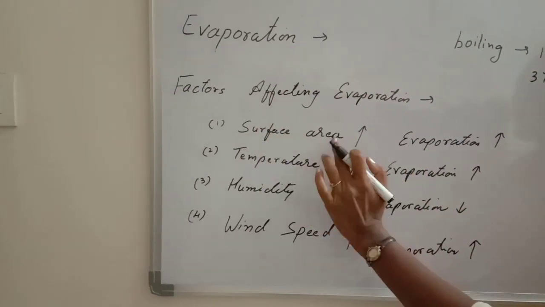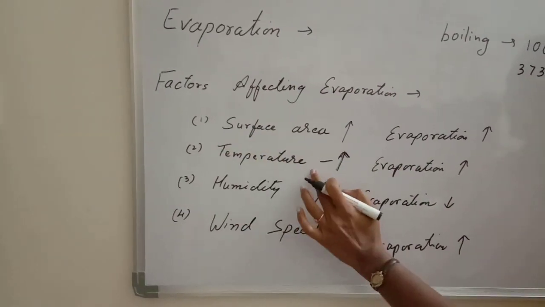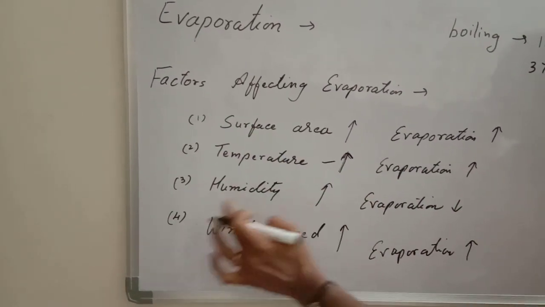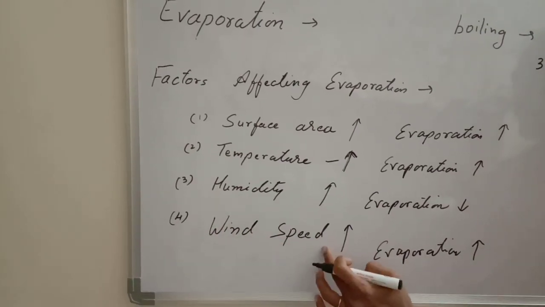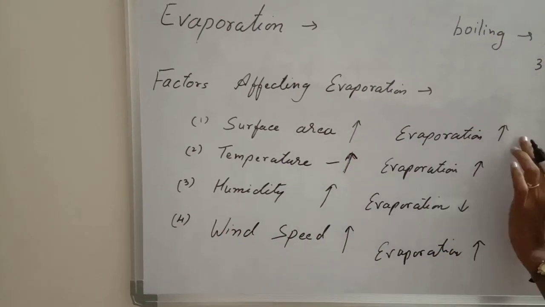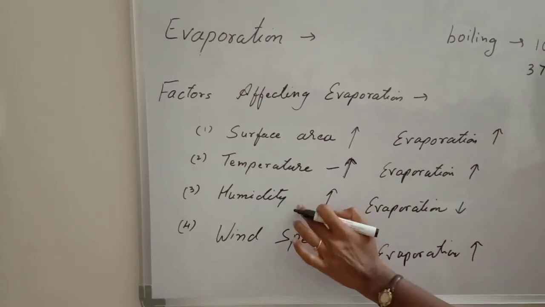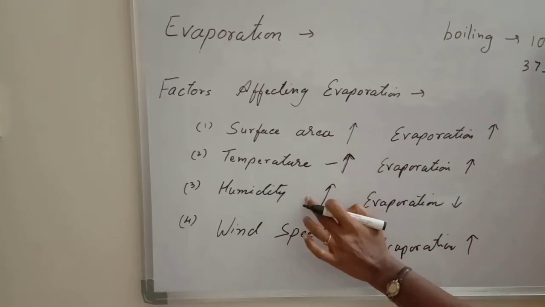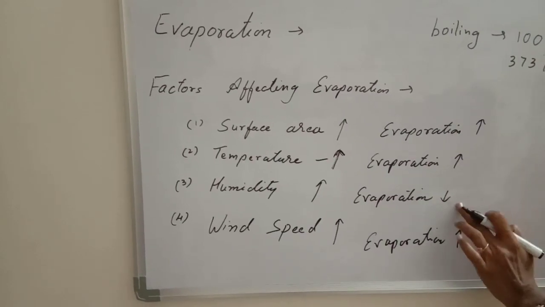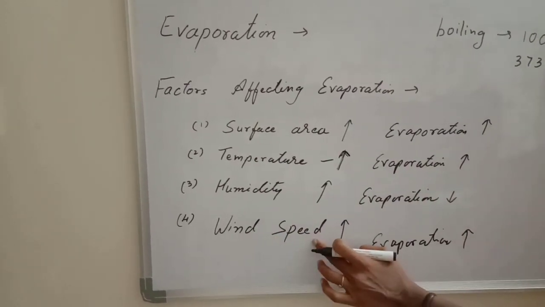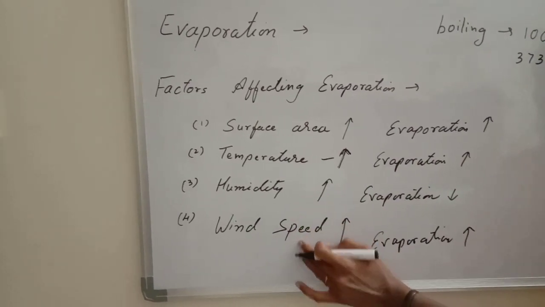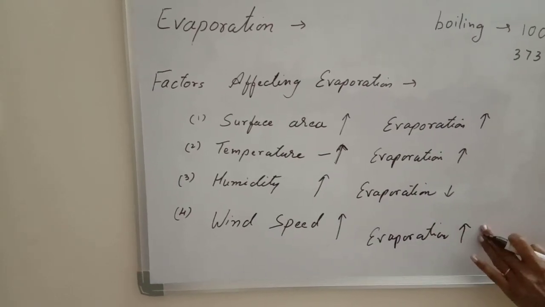The first is surface area, second is temperature, third is humidity, and the fourth is wind speed. If surface area increases, evaporation increases. If temperature increases, evaporation increases. But in the case of humidity, if humidity increases, evaporation decreases. And if the wind speed increases, evaporation increases.